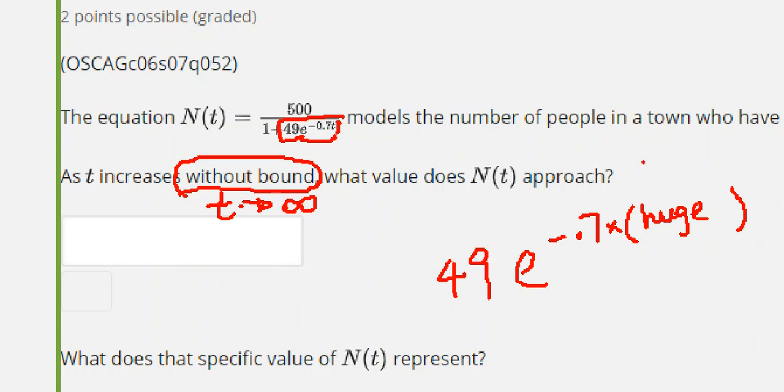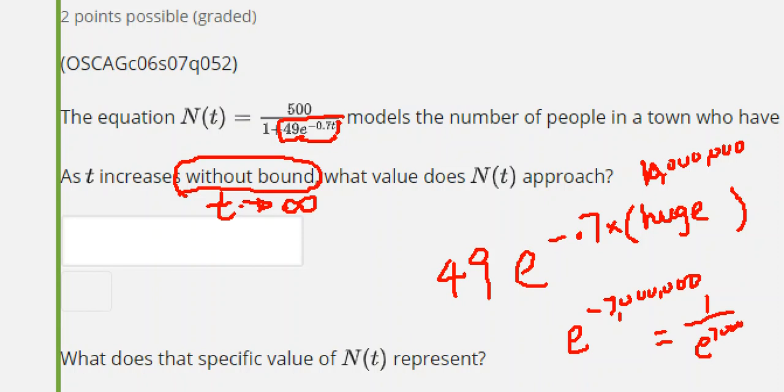And just imagine, suppose this is say 10 million. 10 million is pretty big, right? Of course, when we say t is approaching infinity, it can be much larger than this, but just to give you some idea, we can say 10 million. So 10 million times 0.7, that means 7 million, negative 7 million. In other words, e to the negative 7 million. So now you can actually use your calculator. By the way, what is e to the negative 7 million, which is 1 over e to the 7 million, right?